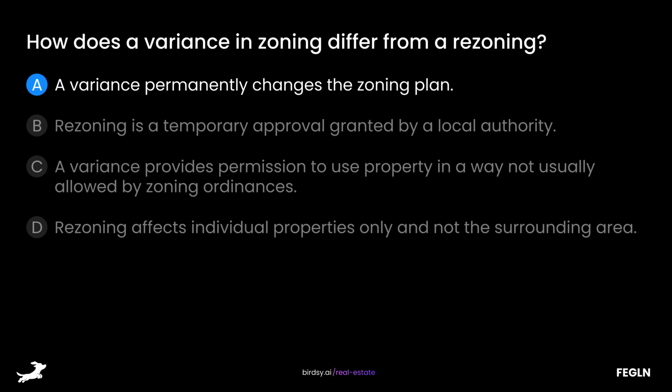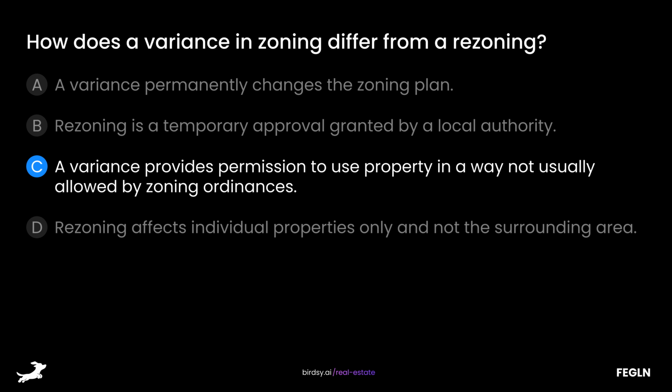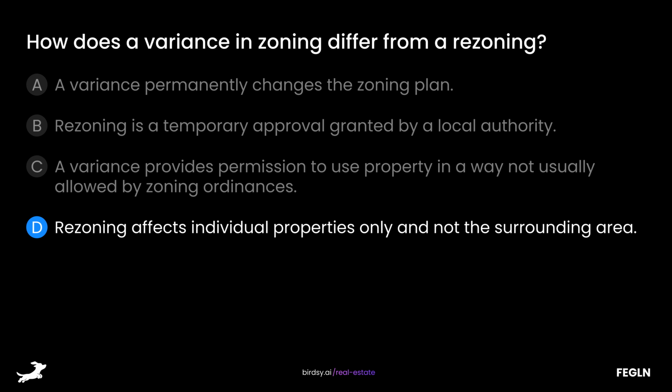How does a variance in zoning differ from a rezoning? Is it A, a variance permanently changes the zoning plan? B, rezoning is a temporary approval granted by a local authority? C, a variance provides permission to use property in a way not usually allowed by zoning ordinances? Or D, rezoning affects individual properties only and not the surrounding area?